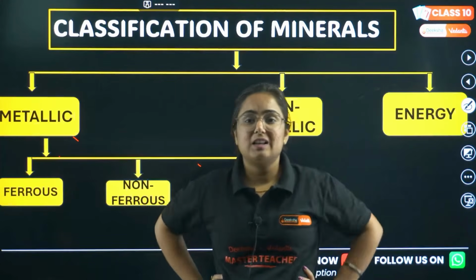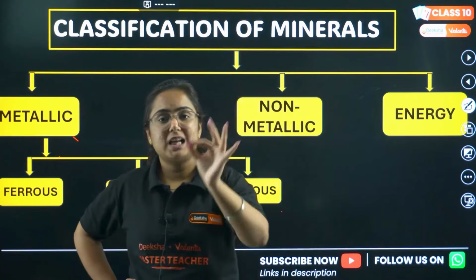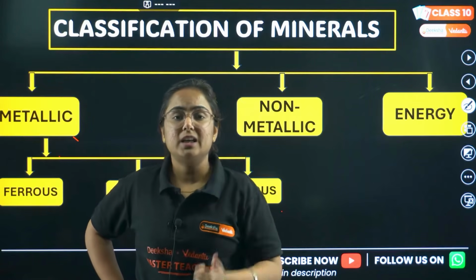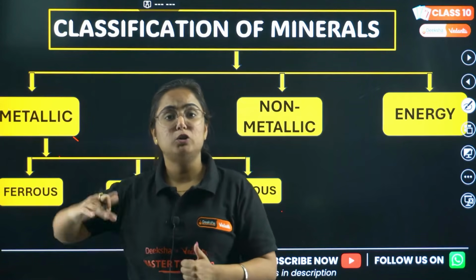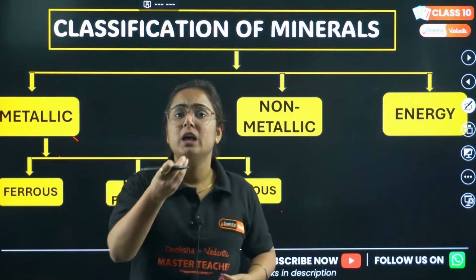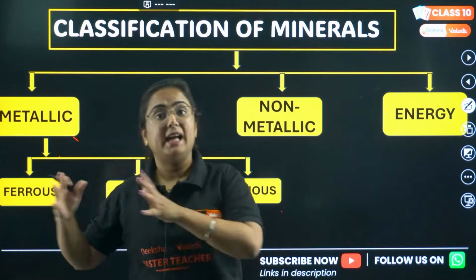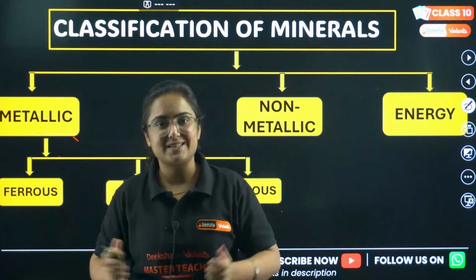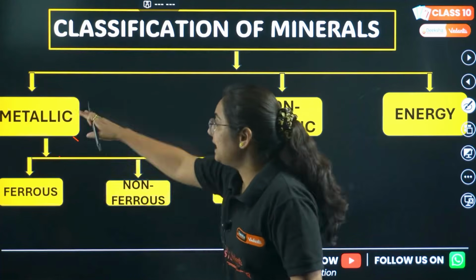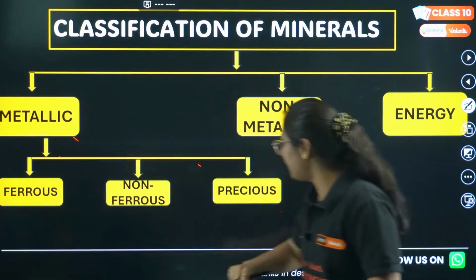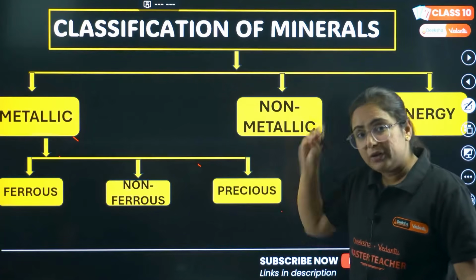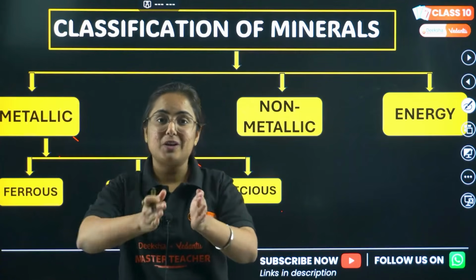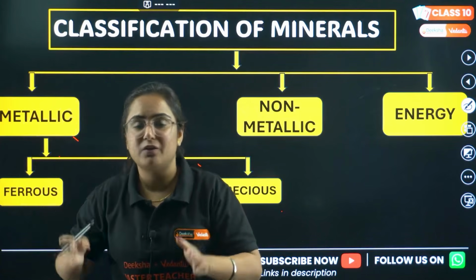Come to the classification of minerals. Minerals can be classified as metallic minerals like iron, copper, zinc. Then let us talk about non-metallic minerals, limestone and sandstone, etc. Energy minerals like solar energy, wind energy, coal, petroleum, etc. We divide metallic minerals into ferrous, non-ferrous and precious, and we are going to talk about all of them in this chapter because a separate explanation for them is given in our book.